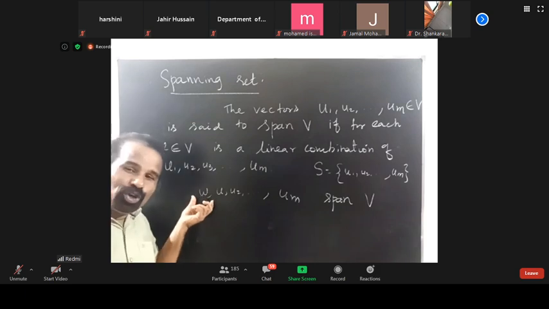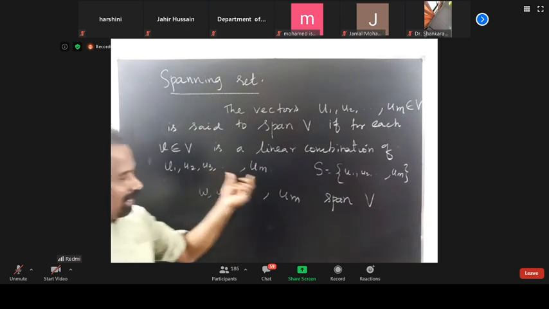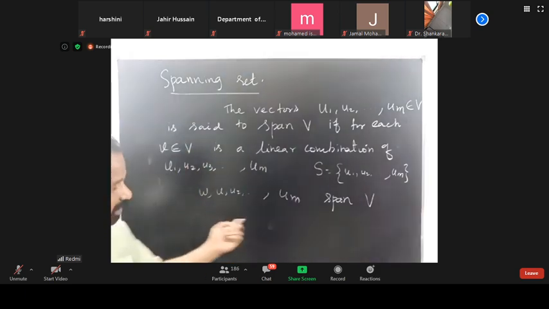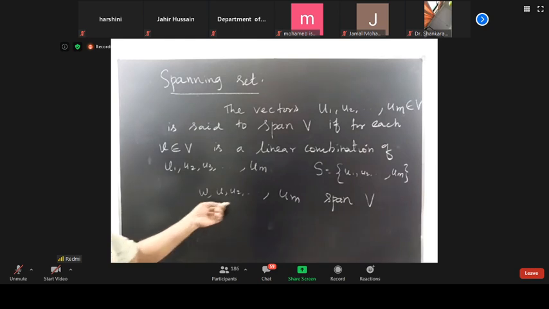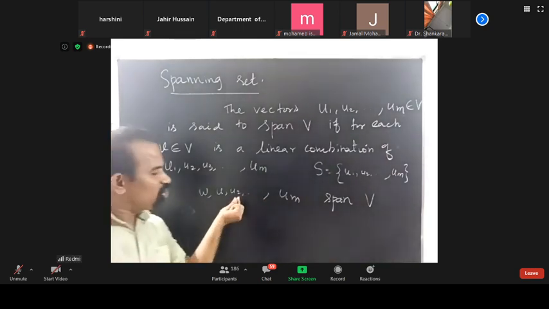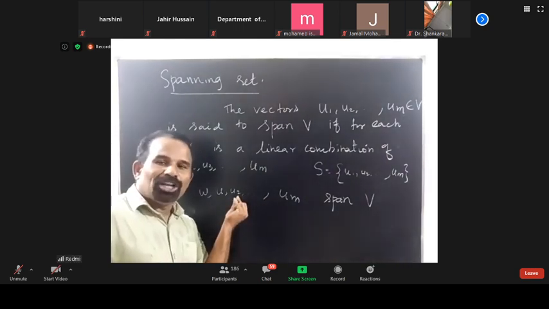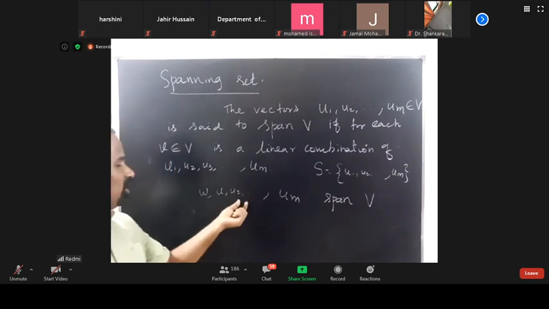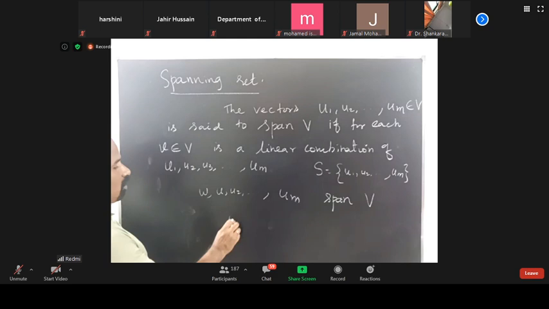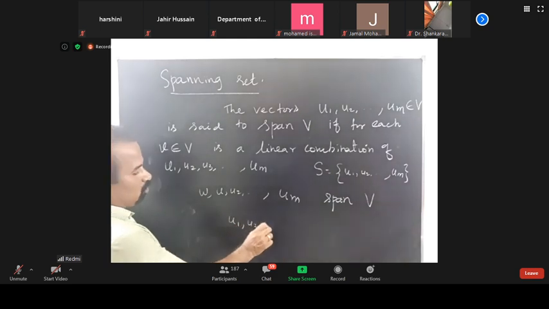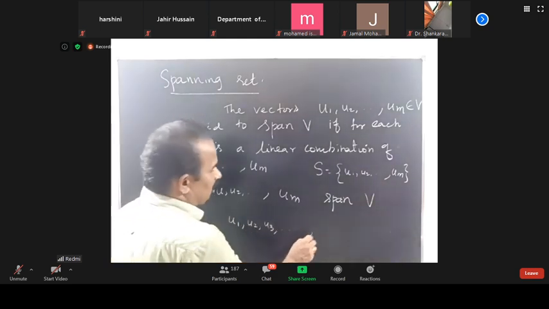One more thing: suppose one of the vectors is 0. Without this 0, suppose U1, U2, U3, etc., Um.